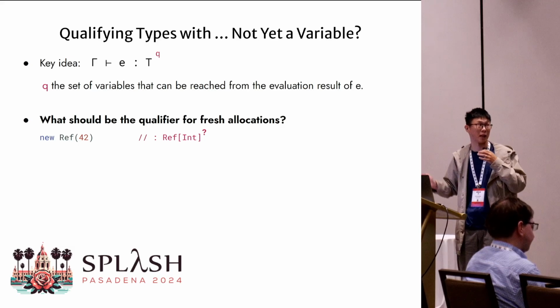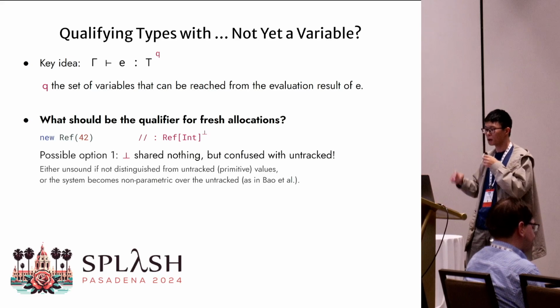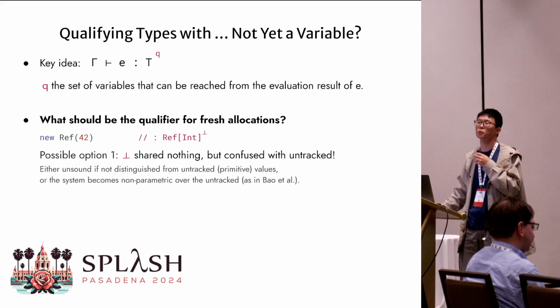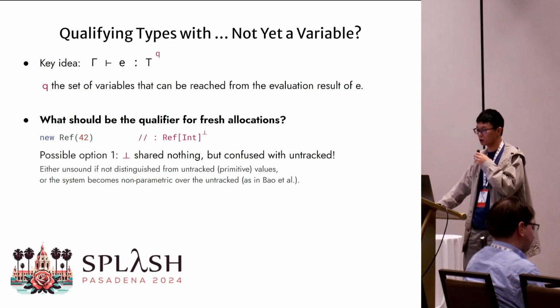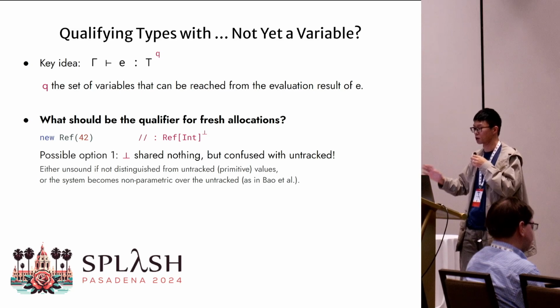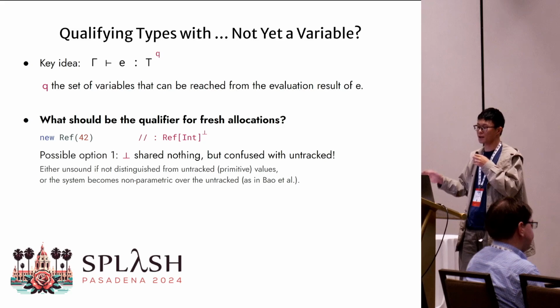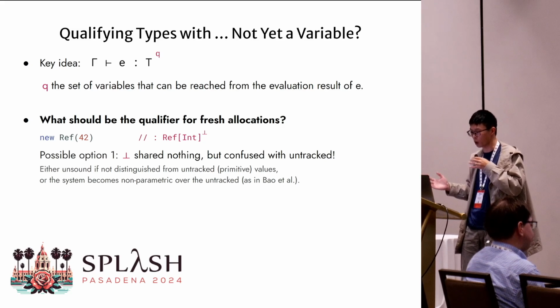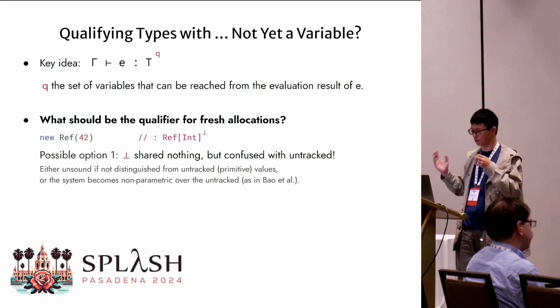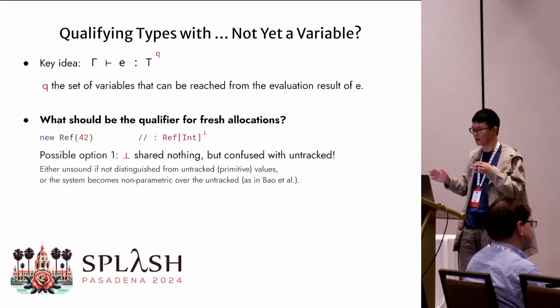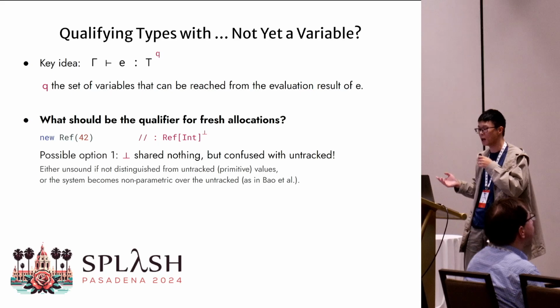Now the question is, what should the qualifier be for a newly allocated value which does not yet have a name? One possible option is to assign the bottom qualifier since the new reference shares nothing with the environment. However, in this way, we are basically confusing fresh values with untracked values. Either we take fresh values as untracked, which is not sound, or we take untracked values as fresh, which is not precise, and the system becomes non-parametric, like our prior work does.